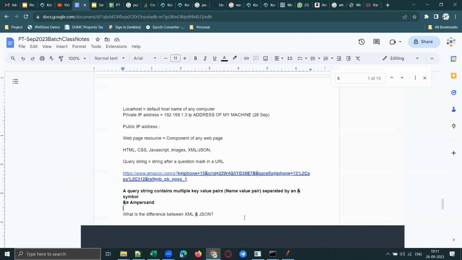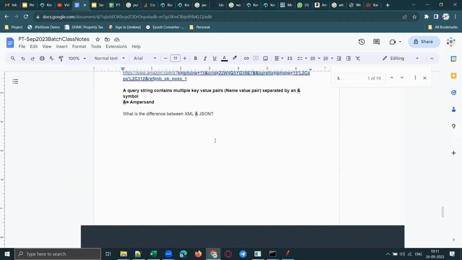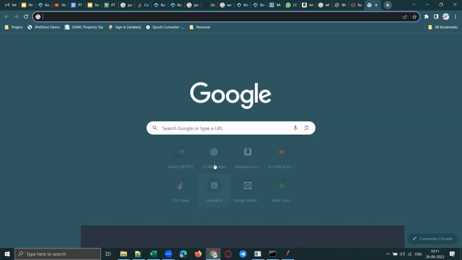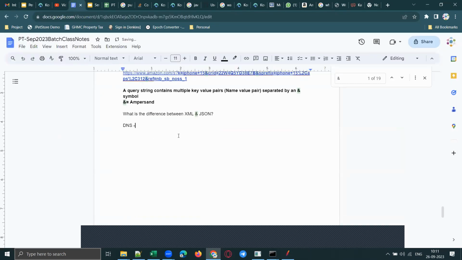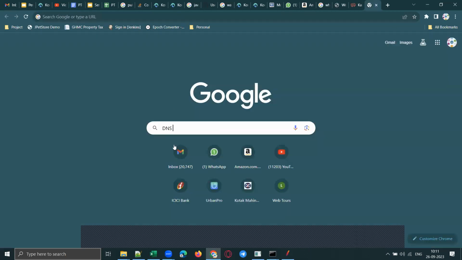Now, what is DNS cache? First of all, what is meant by DNS? DNS stands for domain name system or domain name server. Domain name system. Okay. So now it will look into the DNS cache.